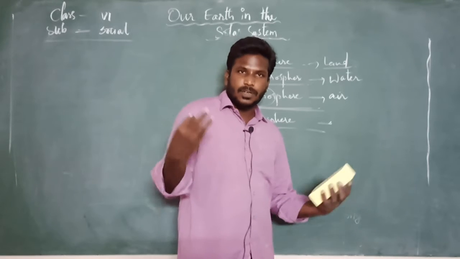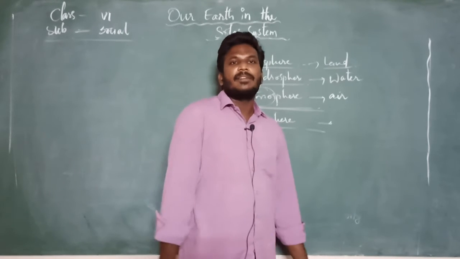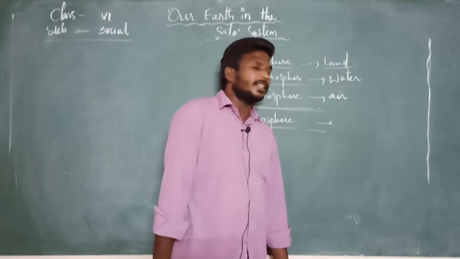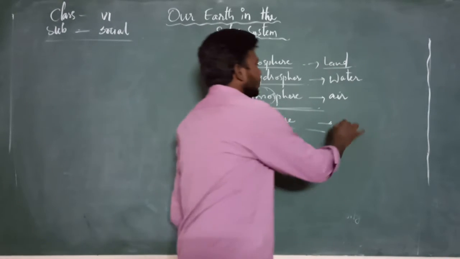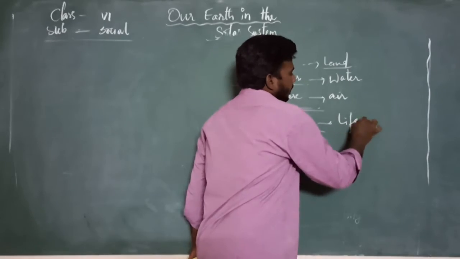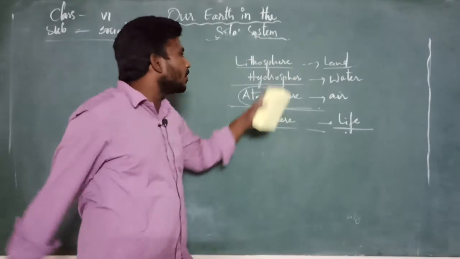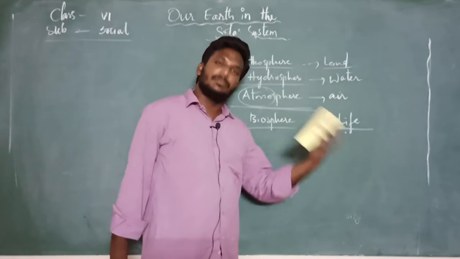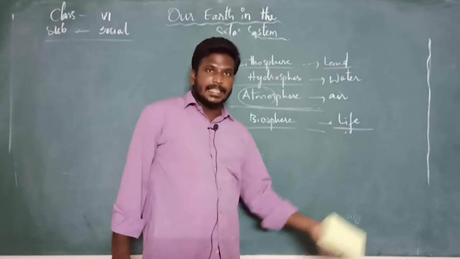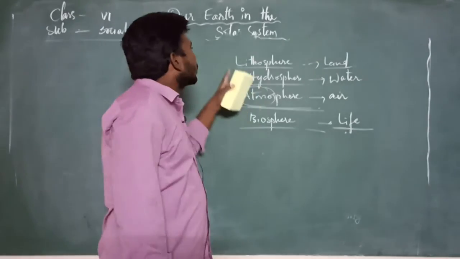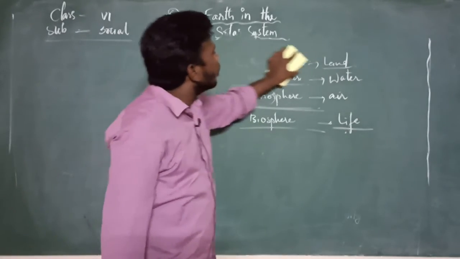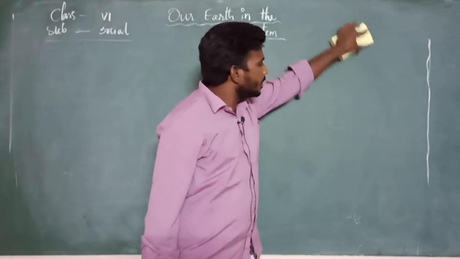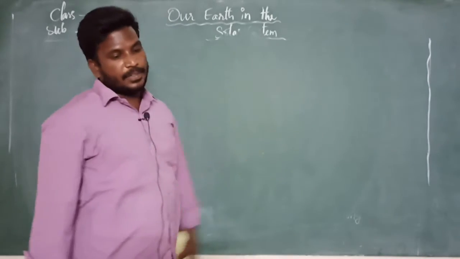It depends upon the availability of resources we can survive, right? Okay, this is about the layer which exists with life. These are the 4 major components. More about this information you are going to learn in 9th class. Of course, these are the 4 major components which you studied in your 6th class. Right, shall we go for the next part?